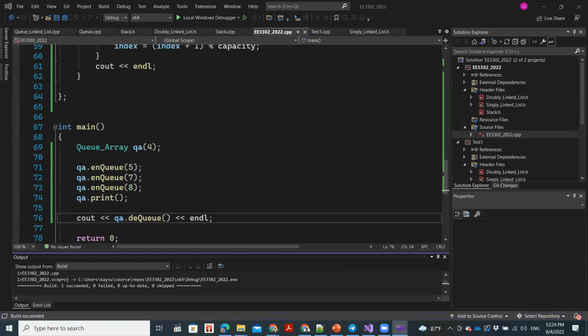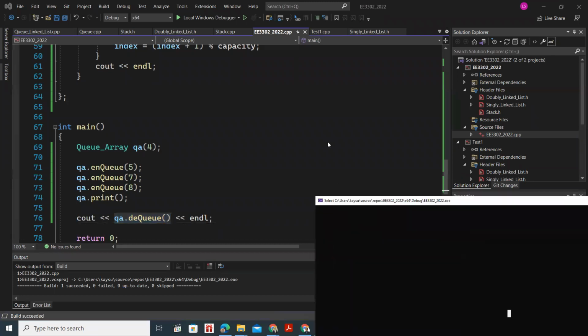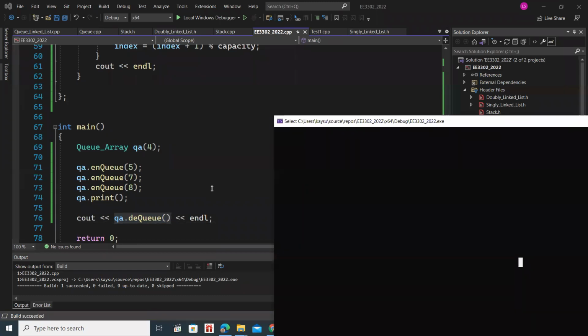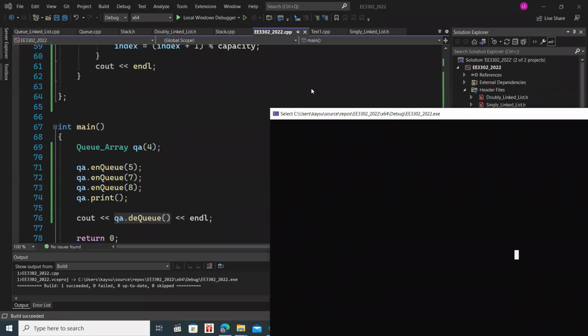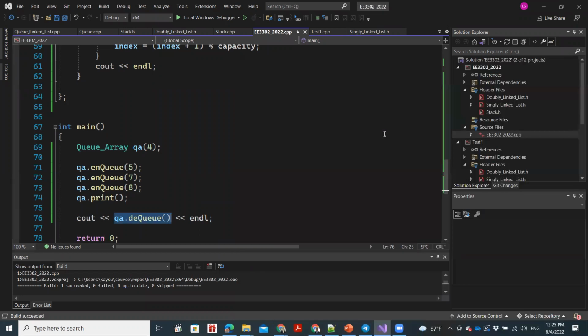What should be the output over here in this line? 5, sir. Yeah, before, right, it was 5.